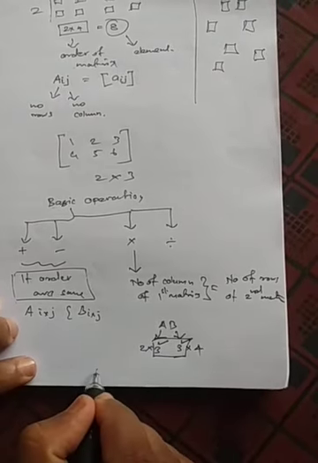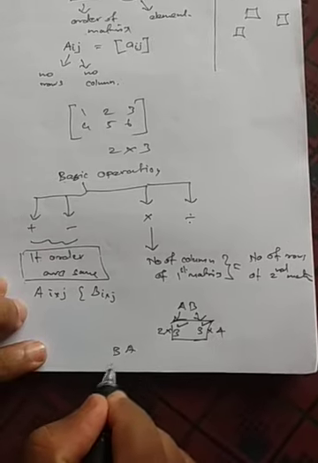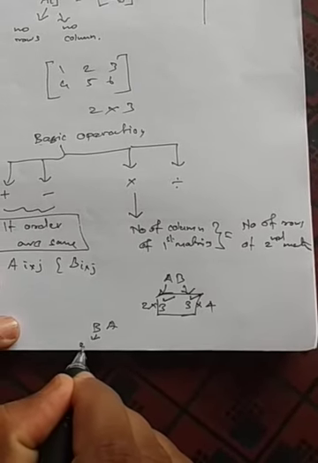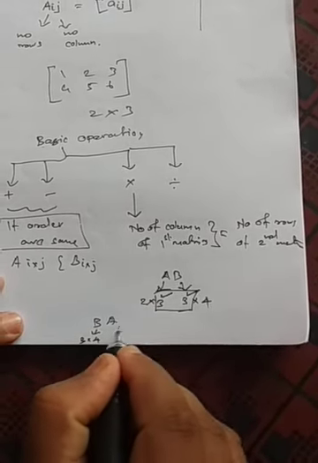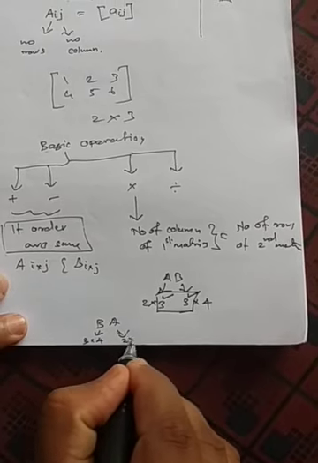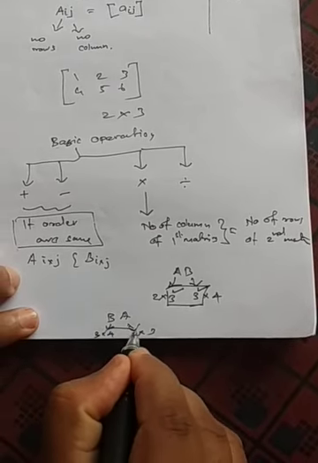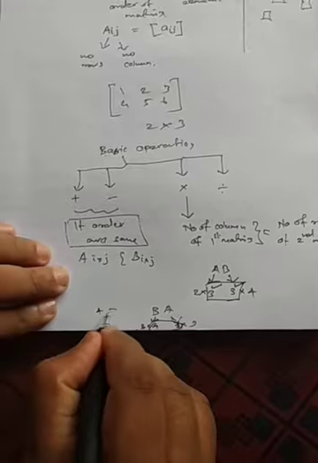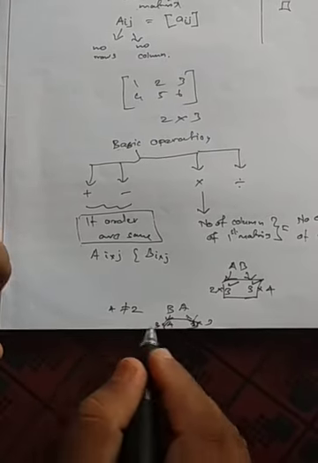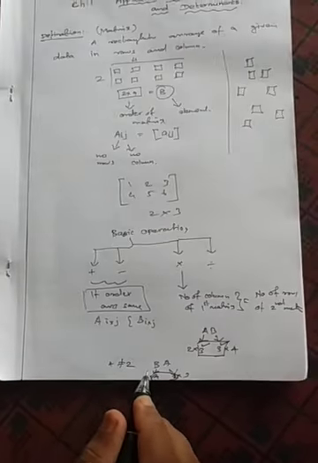If it is reversed, for example BA, what is B's order? 3 cross 4, and A's order is 2 cross 3. Here there is no equality, 4 is not equal to 2, so matrix multiplication is not possible.